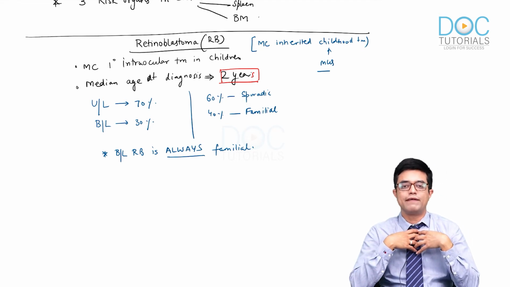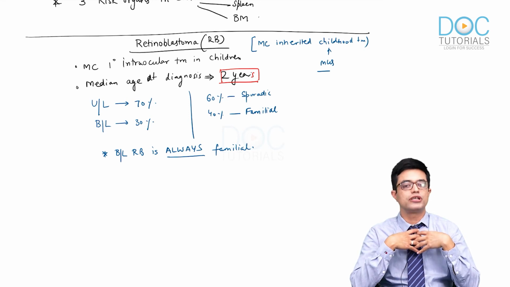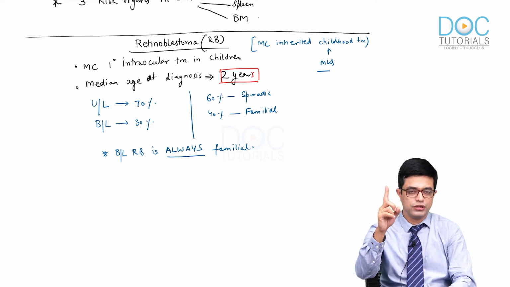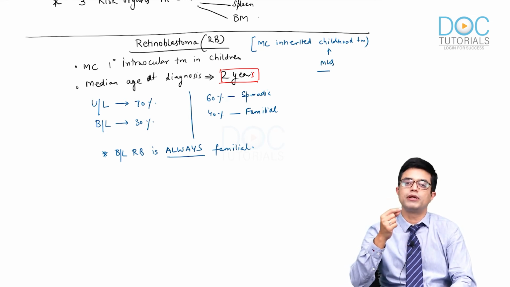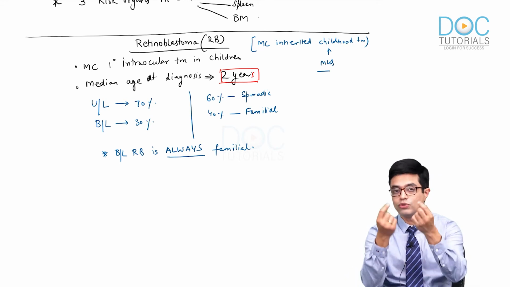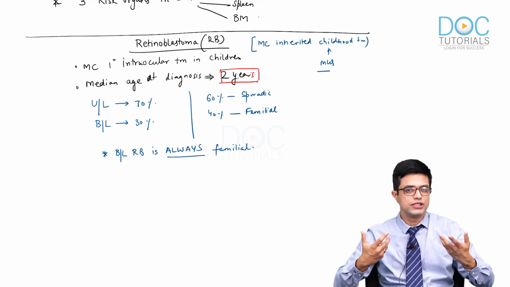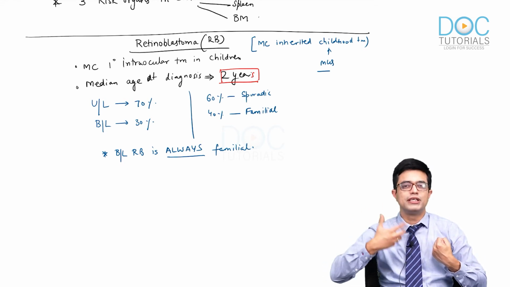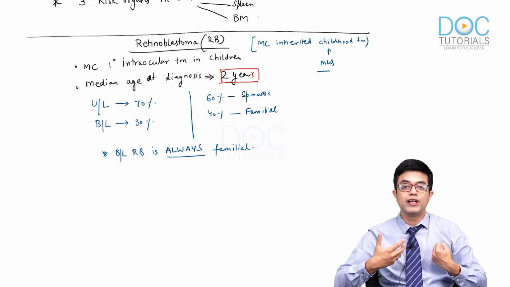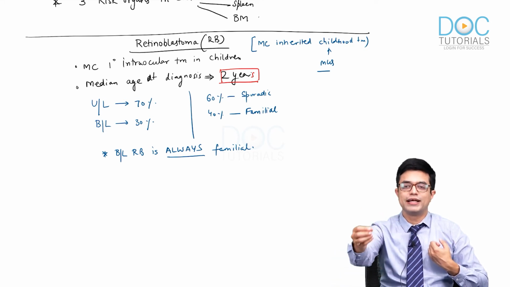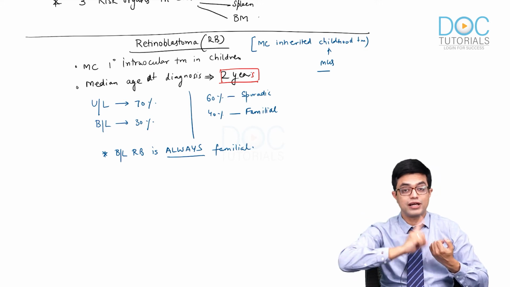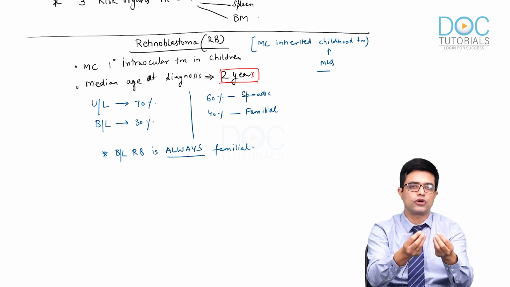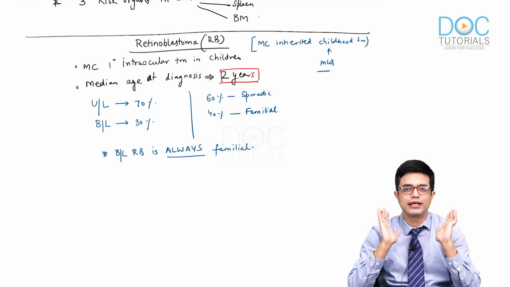Let me give you an example. Suppose a mutation occurred in my RB1 gene. Since it is a single mutation, it will not be sufficient to cause retinoblastoma, because there are 2 copies of the RB1 gene. Even if one is not working, the other is good enough to keep the G1S transition in check. Now, when I have kids, my kids will have the defective RB1 gene coming into play, because the gene shows autosomal dominant inheritance.